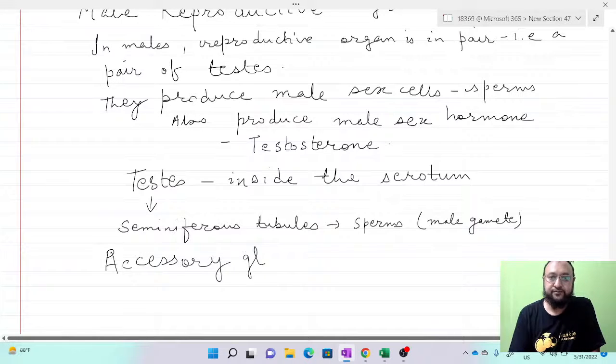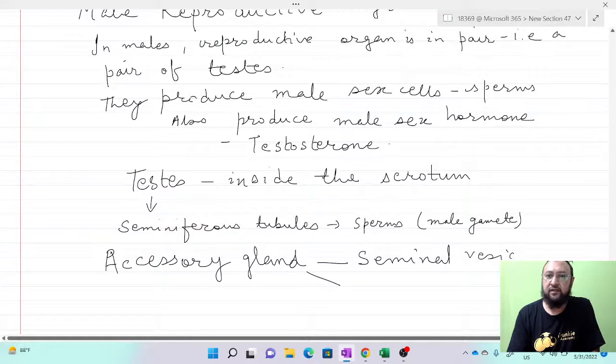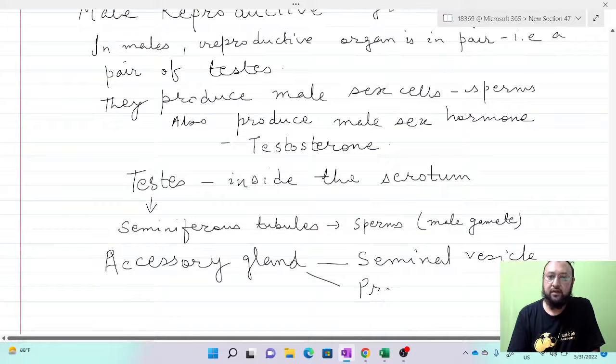These are the seminal vesicle and the prostate gland.